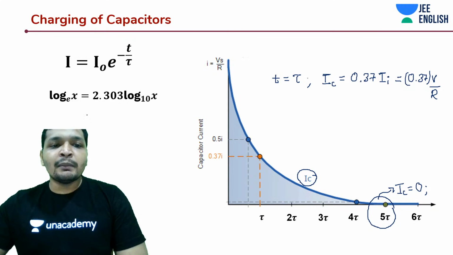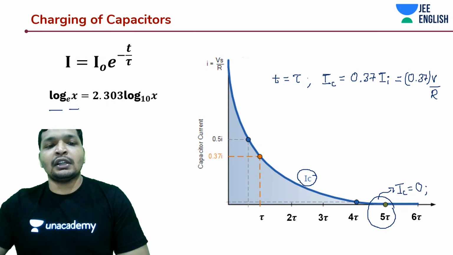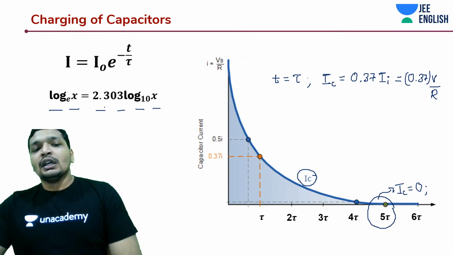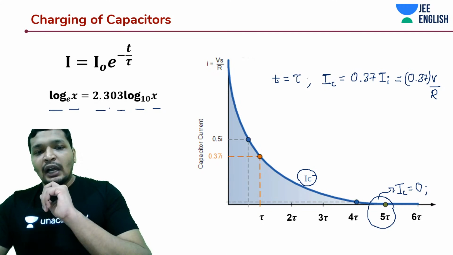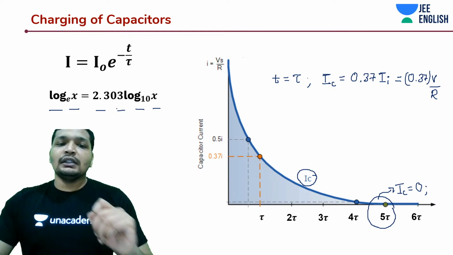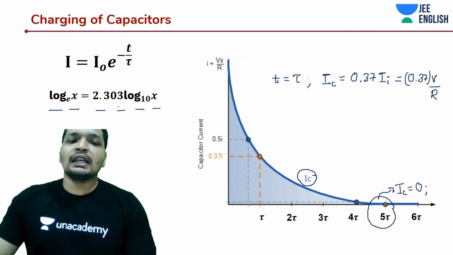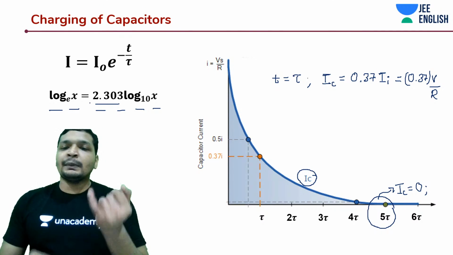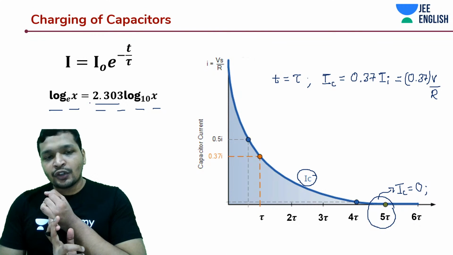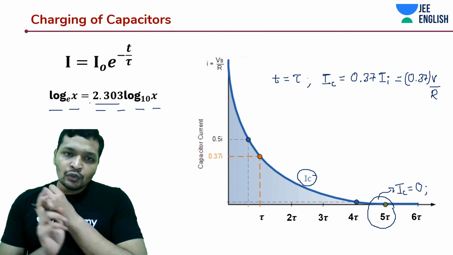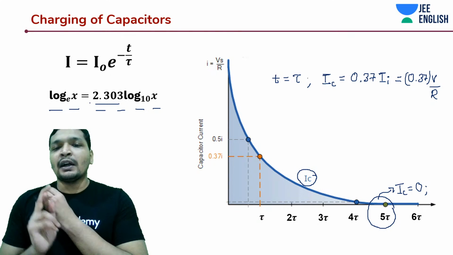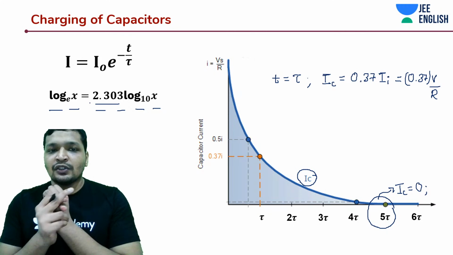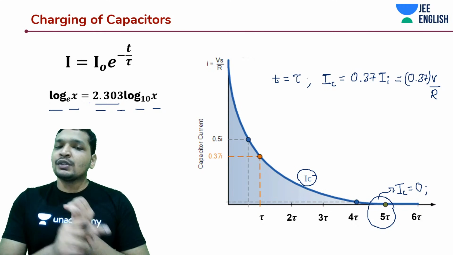Okay, and do remember this expression, students. We are going to enter the problem. So log e x, you convert it into log 10 x by 2.303, the conversion factor. Few things I told you to remember: the expression of Q is equal to Q naught into brackets 1 minus e to the power minus t by tau. Q naught is nothing but CV, where V is the potential difference or the EMF of the battery, and tau is equal to RC.